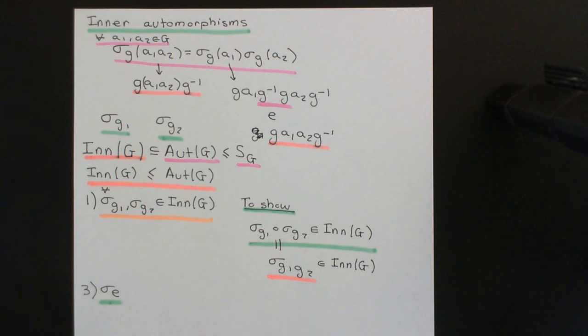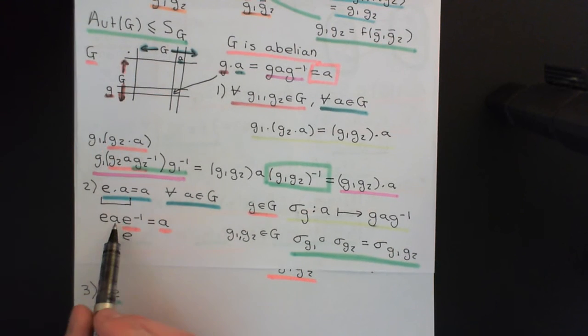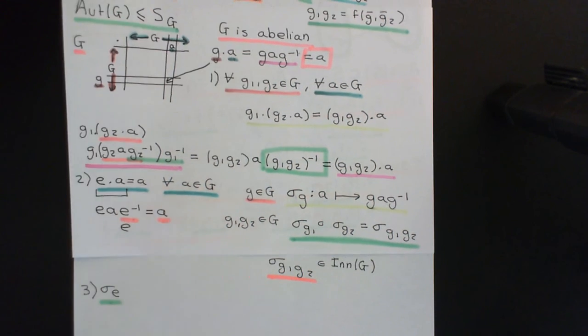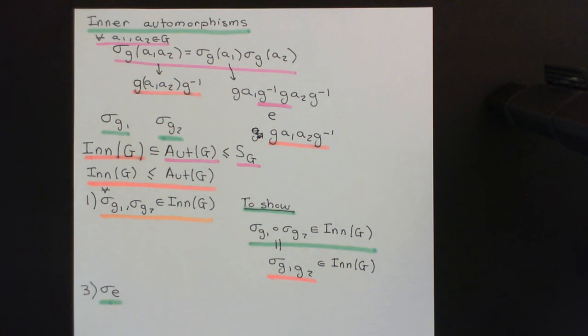What do we know about conjugation by the identity element? We know that it has absolutely no effect, even in a non-abelian group. When you conjugate any element of the group by the identity element, you get the element of the group back again. We did it here. We conjugated A by the identity element and we got A back again. So it is always associated with the identity set permutation of the group.